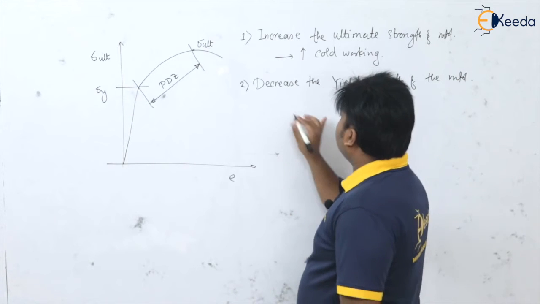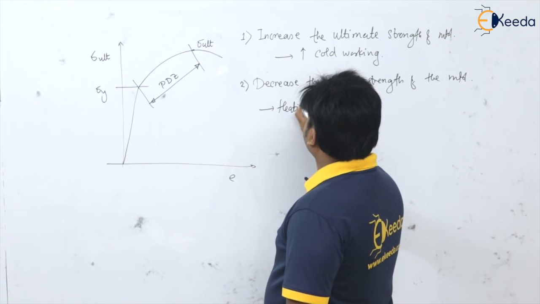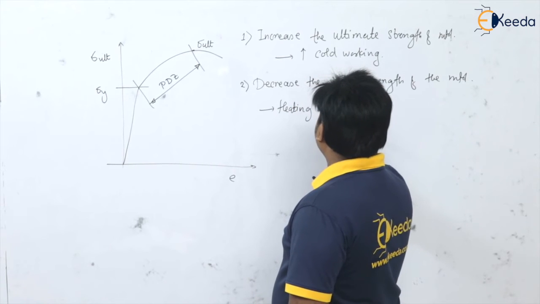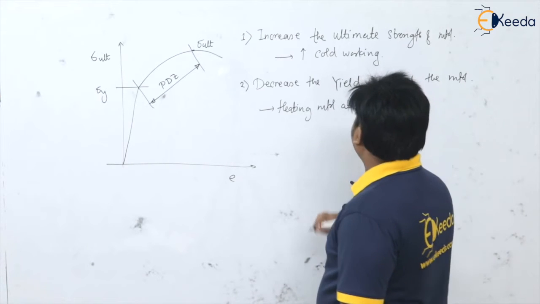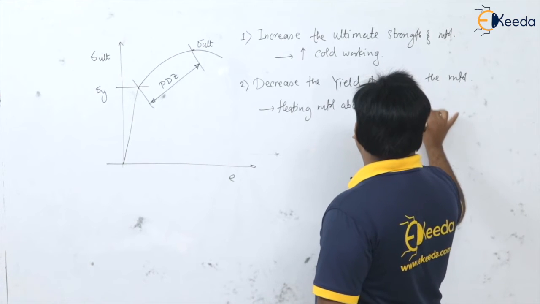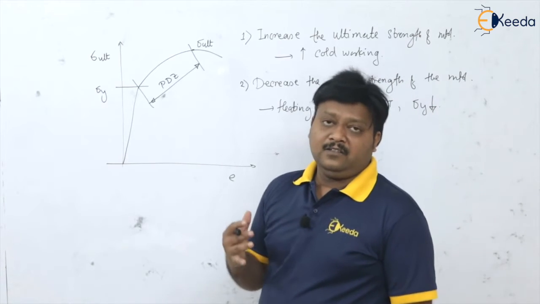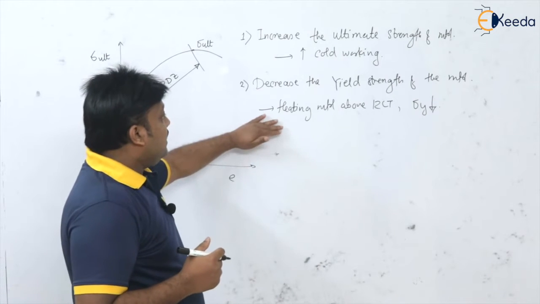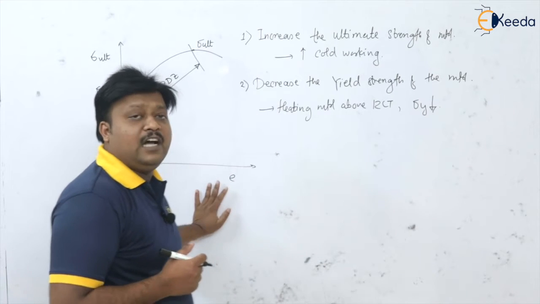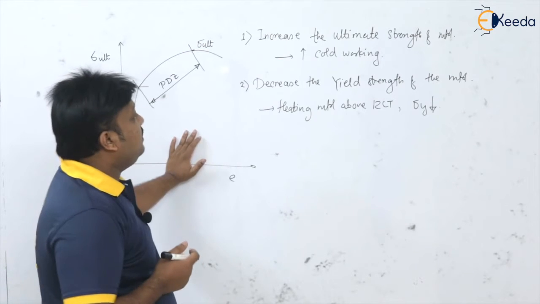We learned that heating the material above recrystallization temperature always decreases sigma y, isn't it? We know that. That is, the material becomes ductile, easy for deformation. We can heat the material above the recrystallization temperature, so sigma y, the yield strength of the material, goes on decreasing.